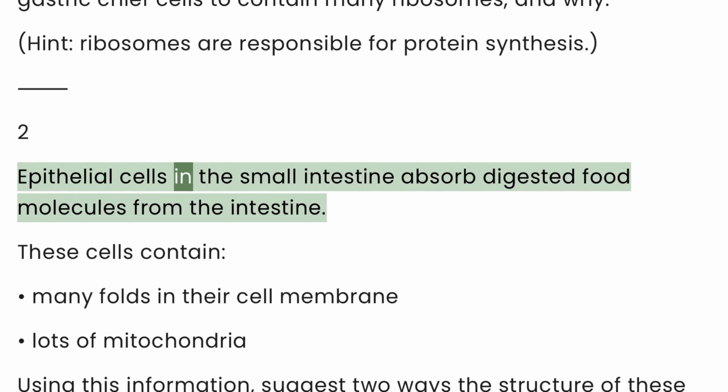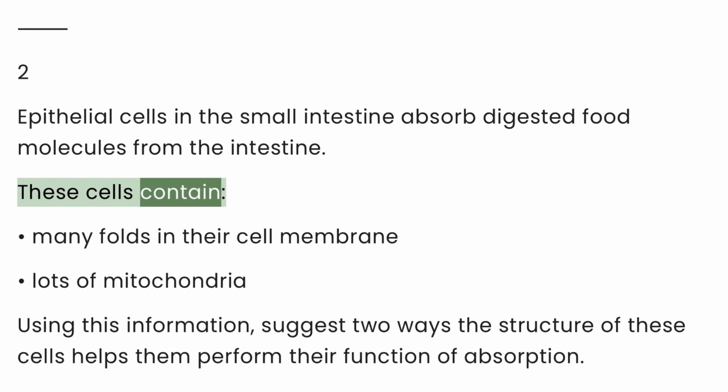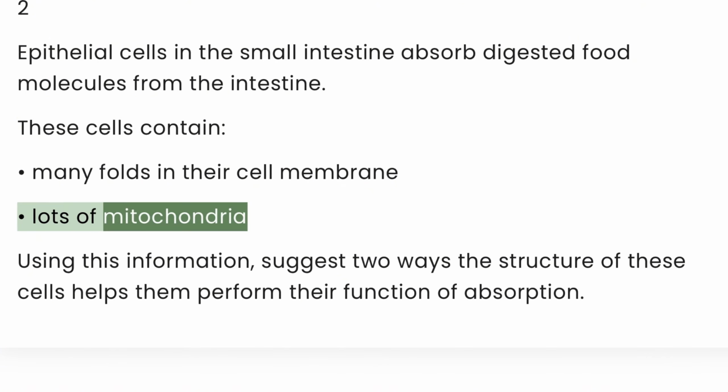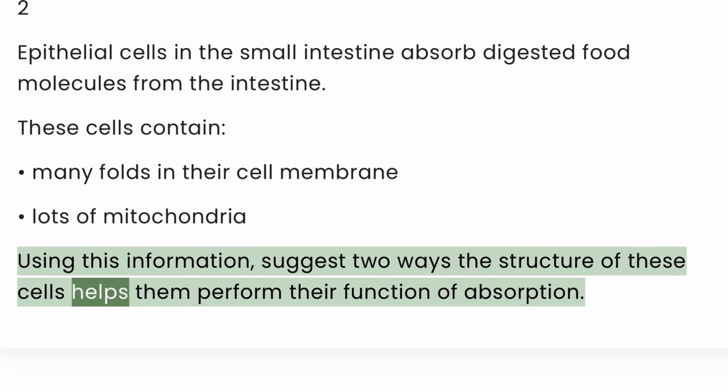Epithelial cells in the small intestine absorb digested food molecules from the intestine. These cells contain many folds in their cell membrane. Lots of mitochondria. Using this information, suggest 2 ways the structure of these cells helps them perform their function of absorption.